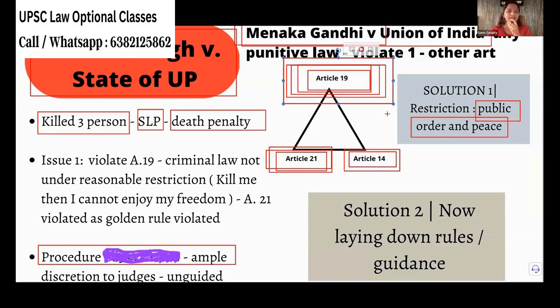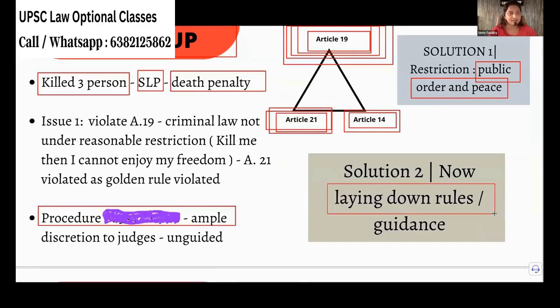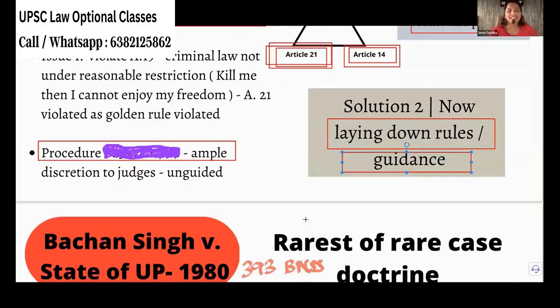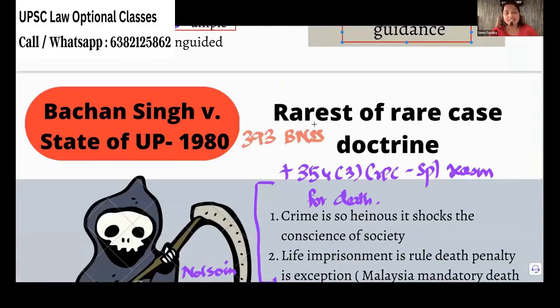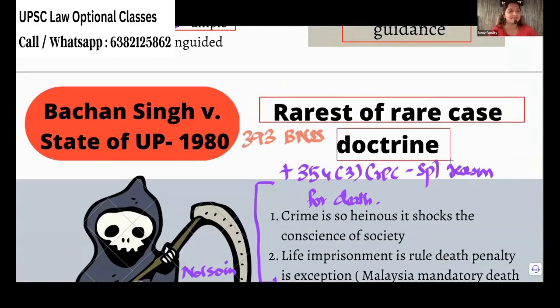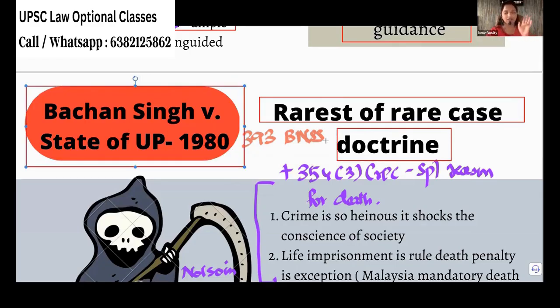Okay. The next point is, you want some rules to be laid down so that everyone follows the same yardstick to give the death penalty. Don't worry, if there is no guidance, we will lay down the rules. We will give you the guidance. And they formed this rarest of rare case doctrine. So if it is a very rare case, if it is something out of the blue that is happening, then you give the death penalty. So Bachan Singh is known for the rarest of rare case doctrine.